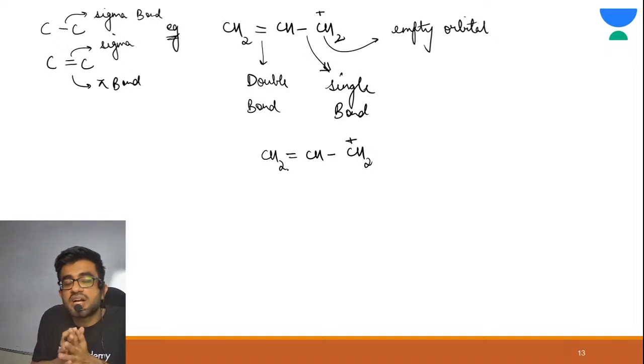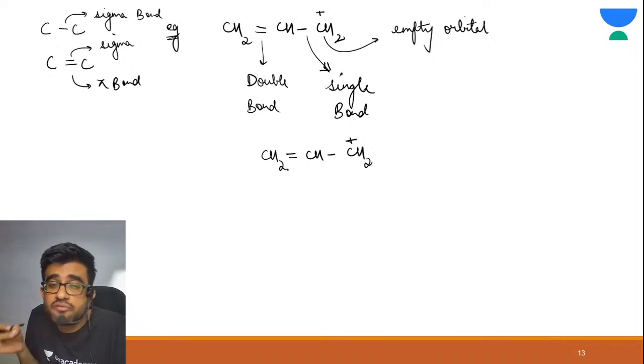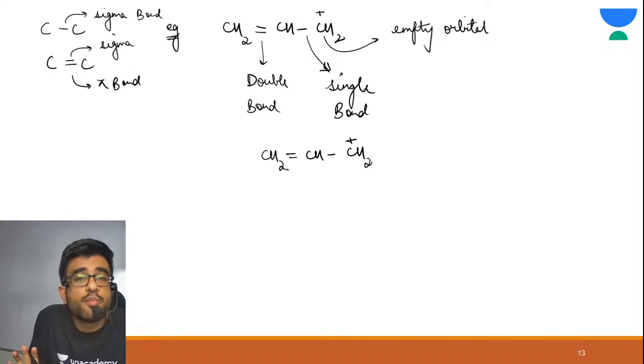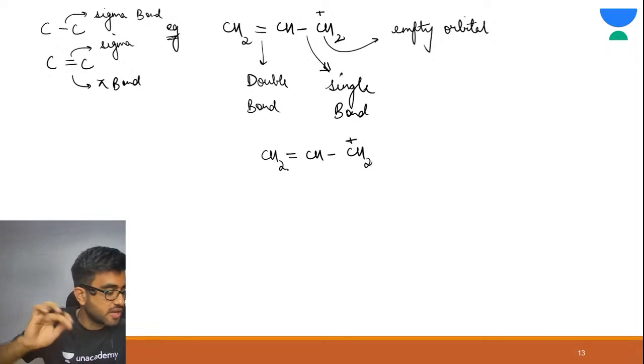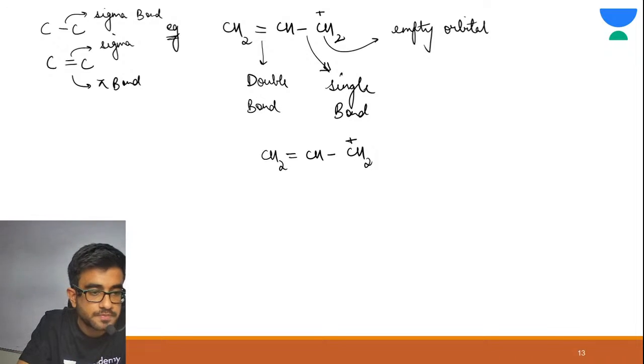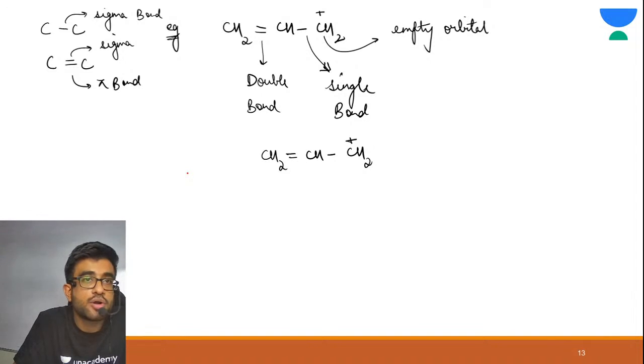So tell me in the chat section, which bond is shifted in resonance? Come on, everyone. Which bond is shifted in the resonance? Yes, the pi bond is shifted. Alright.